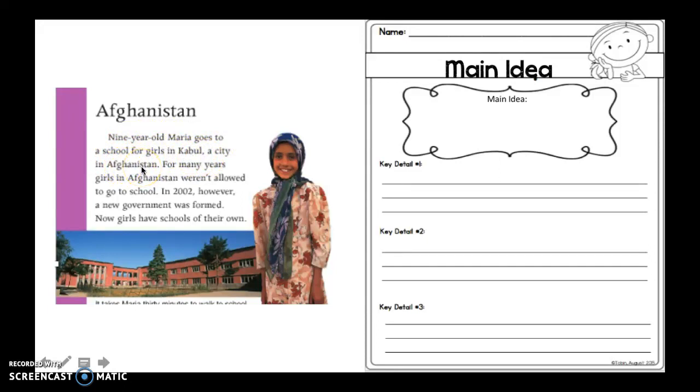So if I think about that, I read a lot about her school and where she is, and I learned about the things she does at her school in her country. So I would say that my main idea, that the whole part was about, is Maria goes to a school for girls in Kabul, a city in Afghanistan. And I know because the whole text was about her school in Afghanistan.